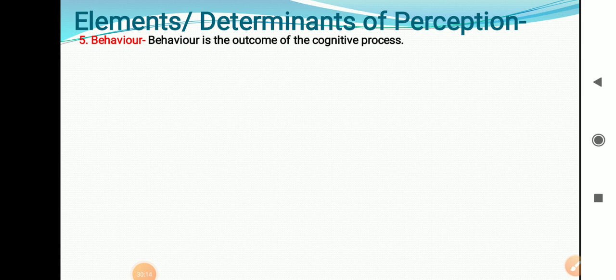Now behavior. Behavior means the action which we are going to perform. After getting a message, we try to pay attention to it. Then we recognize that message. If we find it useful, then we translate that message into behavior. And after translating that message, we carry out the behavior. So behavior is the outcome of the cognitive process. Cognitive process means understanding, or the knowledge which we are gaining. According to that knowledge, that cognition, we carry out the action. So behavior is the outcome of the cognition process.